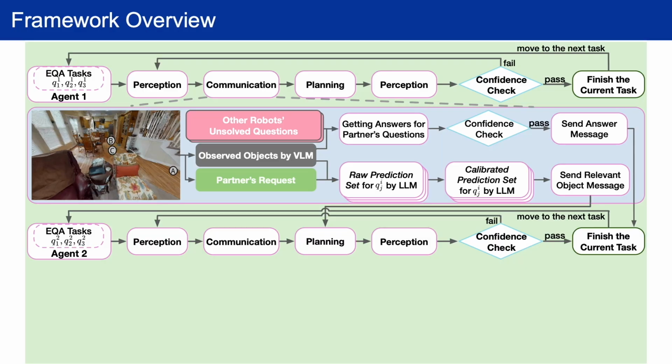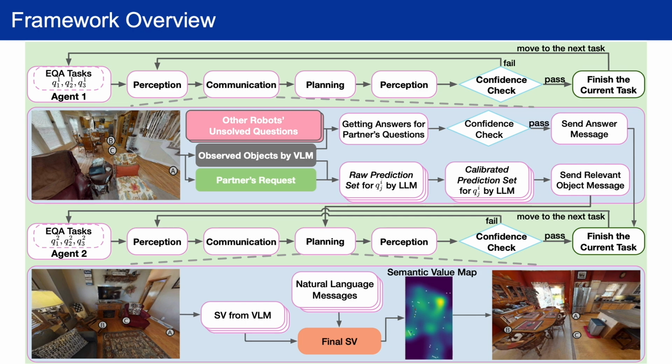The planning module combines information from the VLM and natural language messages from other agents to generate a semantic value map, which serves as a heuristic for path planning. This step ensures that communication leads to meaningful and effective task execution.